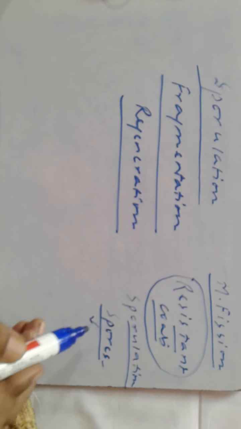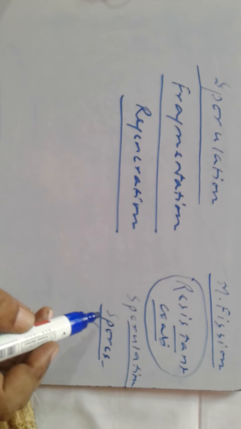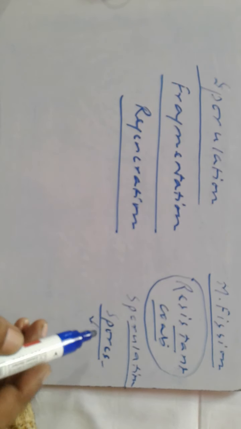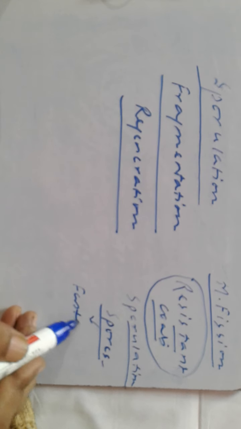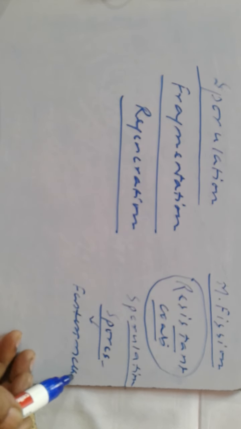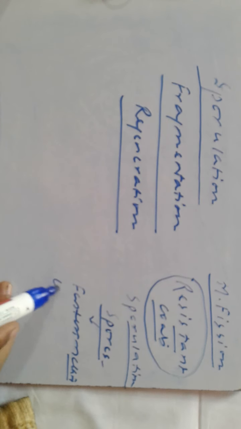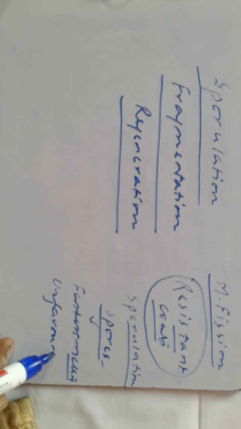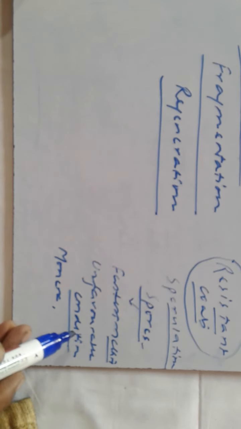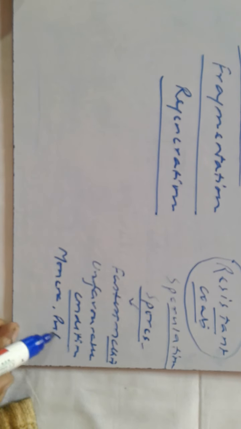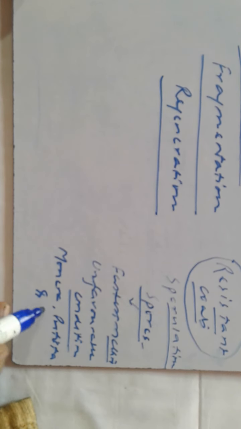Spore formation is the fastest method of reproduction, and it also helps to overcome unfavorable conditions. It is mainly found in Monera, Protista, and amoeba.